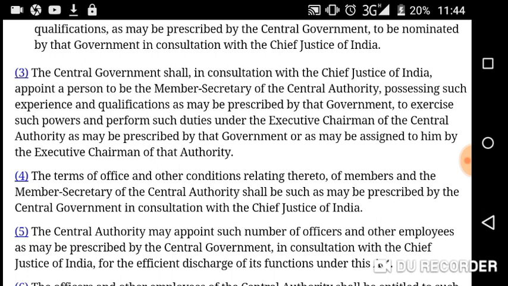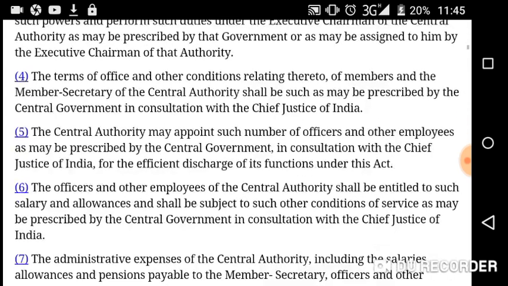He shall exercise certain powers, functions, and duties under the executive chairman of the central authority, as may be prescribed by that government or as may be assigned to him by the executive chairman of that authority. That's it. It is section 3, subsection 3.